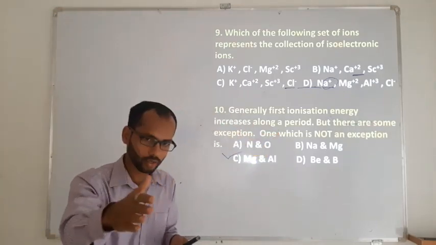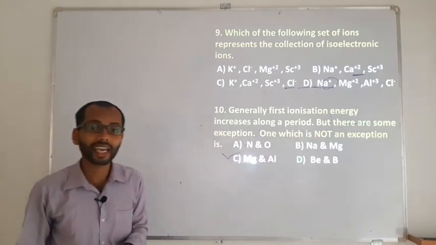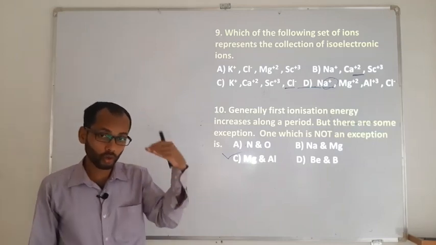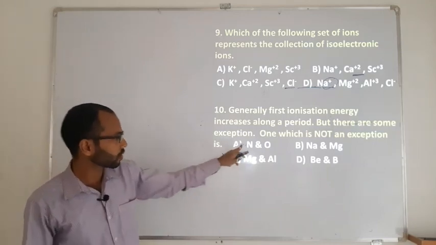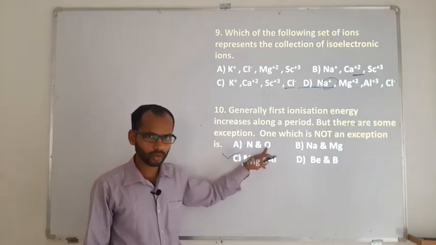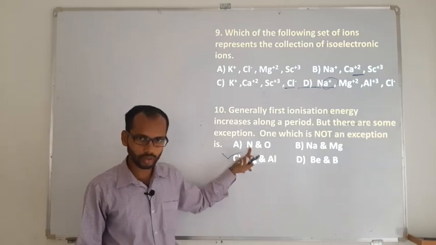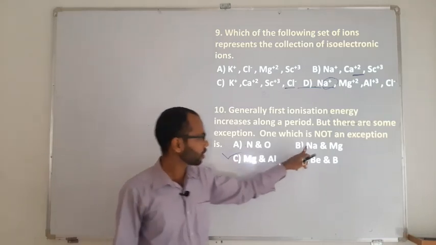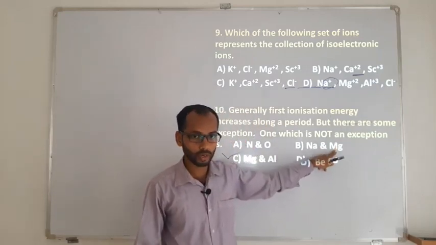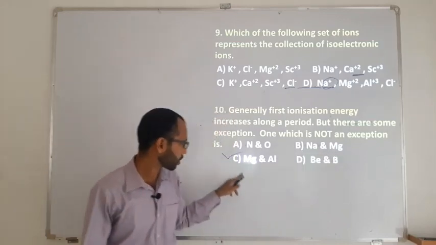Along the period ionization energy increases, with exceptions, and they are asking which is not an exception there. It means exceptions are not going to be the answer; which is not an exception will be the answer. Say sodium and magnesium, nitrogen and oxygen. Nitrogen and oxygen is an exception because nitrogen, though it is not smaller than oxygen, has more ionization energy. Sodium and magnesium: see, magnesium has s2 configuration, group 2, alkaline earth metal, sodium. So this is also an exception.